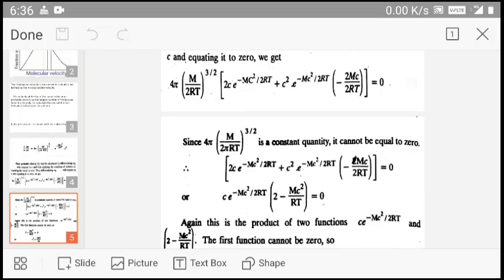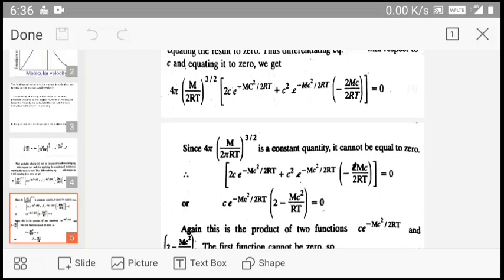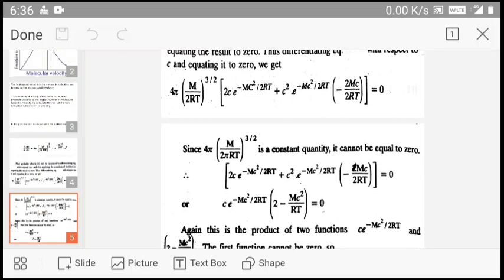Now since 4π (m/2πRT)^(3/2) is a constant quantity, it cannot be equal to 0. Therefore, the above equation reduces to